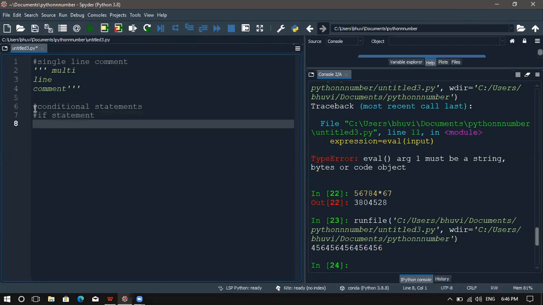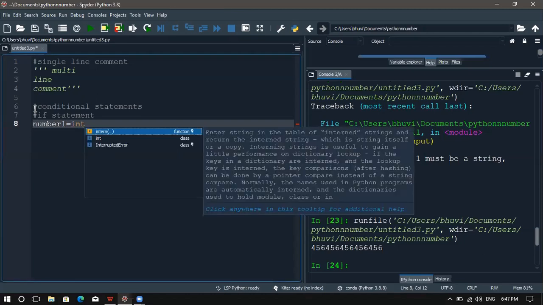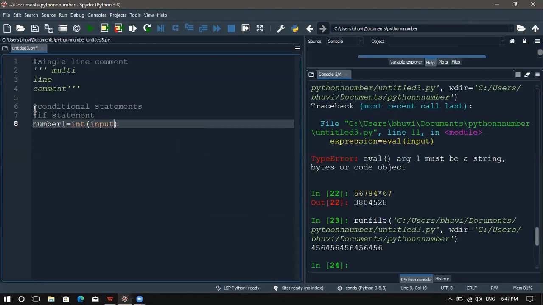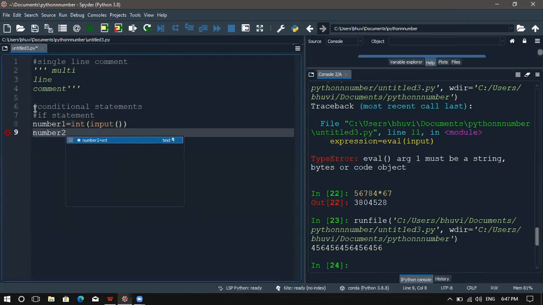I'm going to get the input from the user: number1 equal to int of input, number2 equal to int of input.